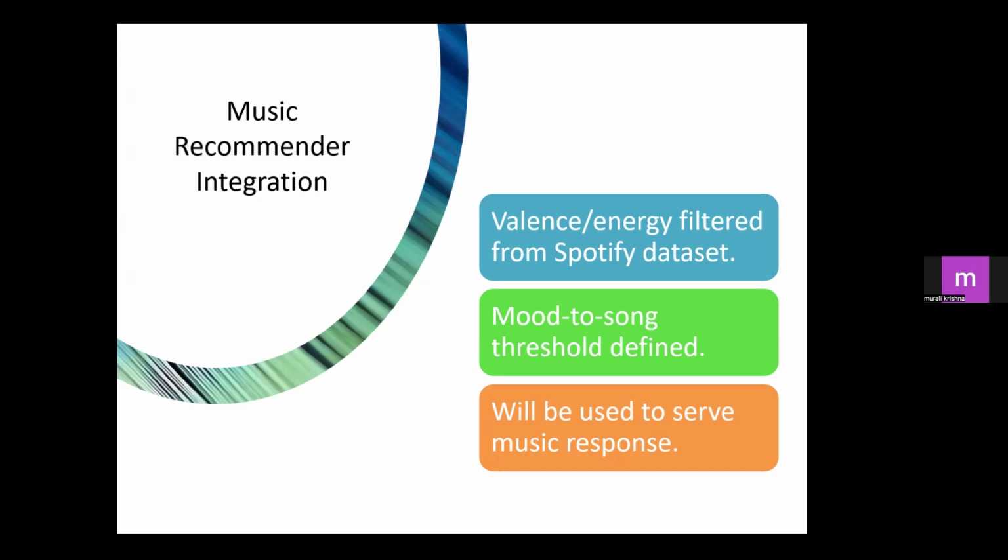We are thinking about arranging the features from the first dataset so that if the emotion is joy, then we give valence high, energy high, and some other variables like danceability and so on. We are trying to find a good combination for each emotion so that we can give the correct emotion and the correct song. So this is a process where we divide the sentence into emotion and the emotion into a song. That is our whole process.